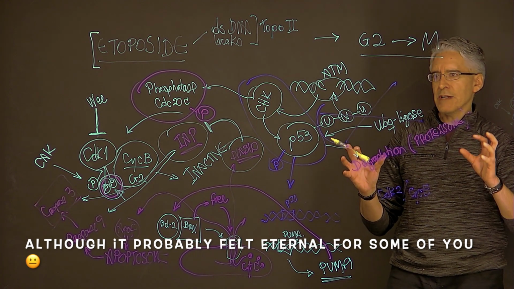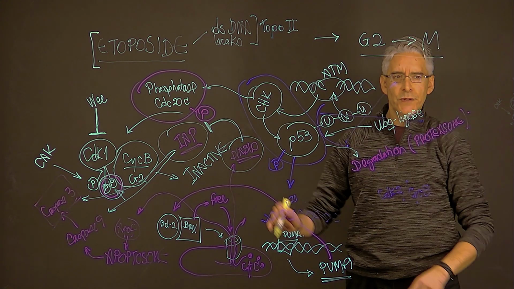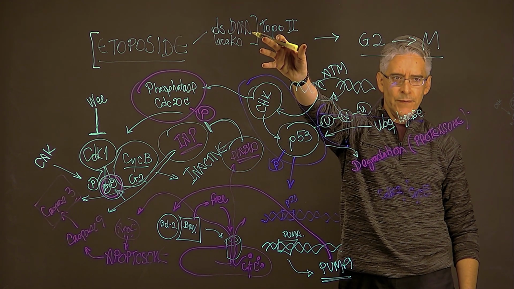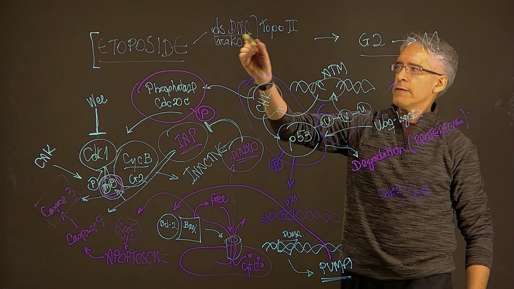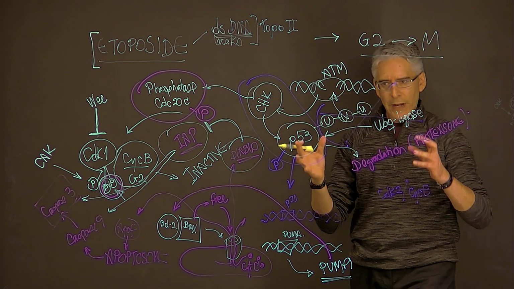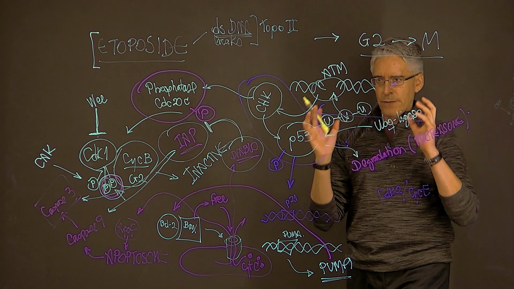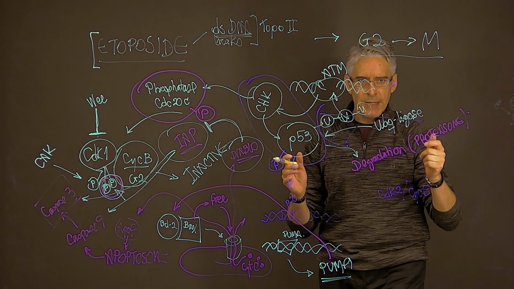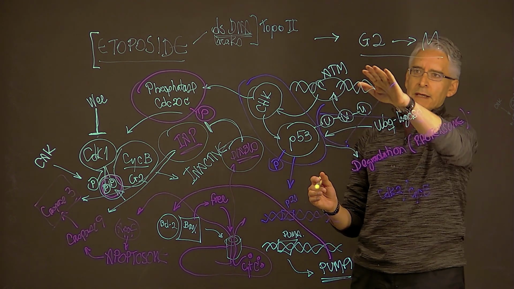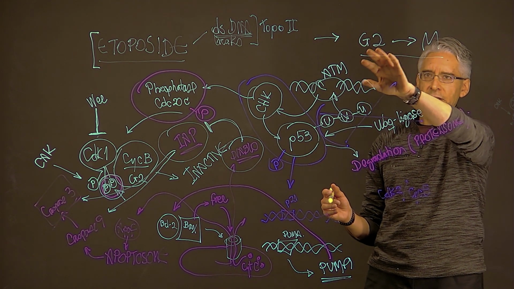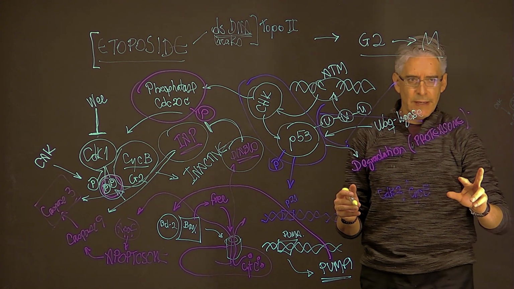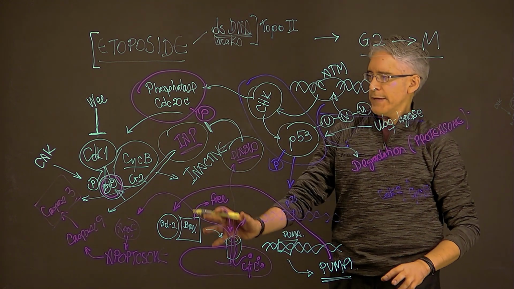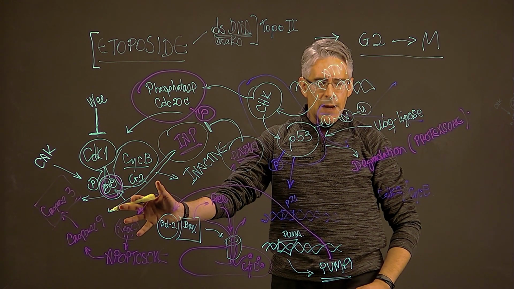Okay, this has been a relatively short video, but the main idea here is to be able to link events that trigger specific types of DNA damage, exposure to Etoposide, which is again an inhibitor of topoisomerase 2, which results in the accumulation of double-stranded DNA breaks within the cell. So what I want you to do is link that event, the accumulation of double-strand breaks in the cell, with two main events. One of them is halting progression through the cell cycle at the G2/M interface, and the second event is triggering the accumulation of specific factors within the cell that lead to the activation of apoptosis.